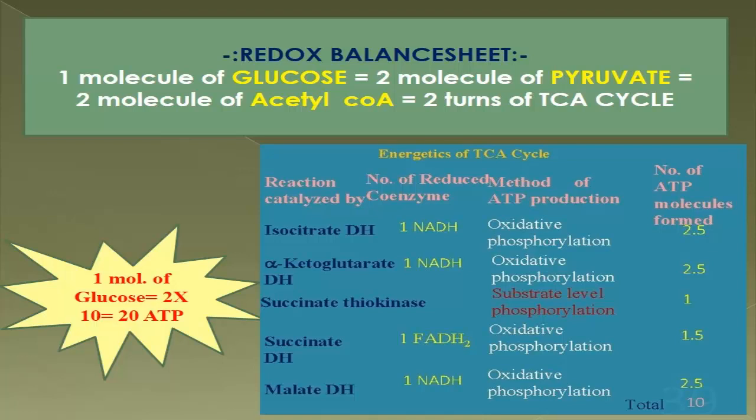We know 1 molecule of glucose gives 2 molecules of acetyl-CoA. So from 1 molecule of glucose, 2 into 10, 20 ATPs are generated. Now this is an important short note as well as an MCQ. Remember it. Now next slide.